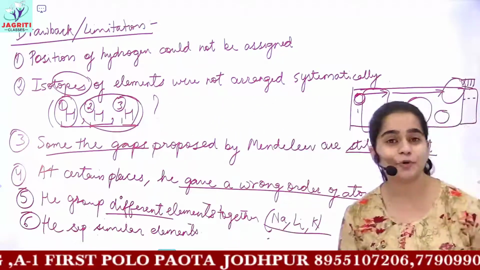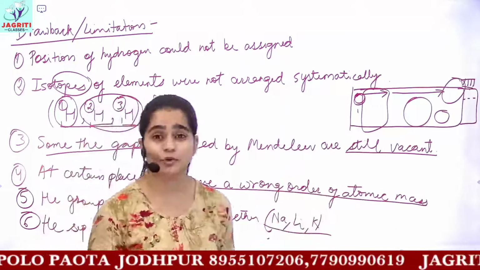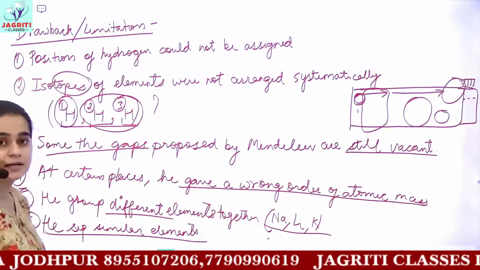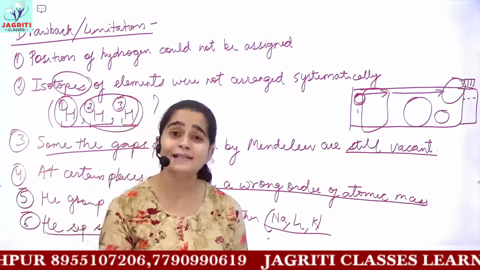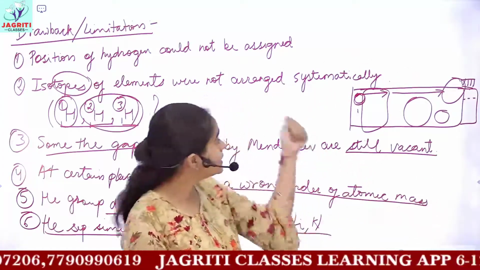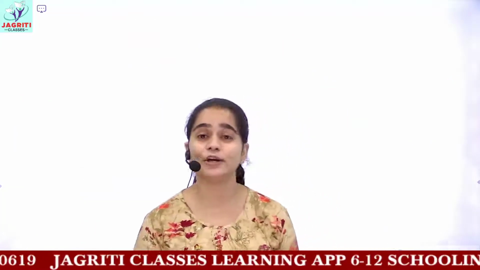Sodium, lithium and potassium were put in the same group. So this was again a demerit, and he also separated similar elements. The elements which had similar properties, he kept them in separate groups. So these were major drawbacks of the Mendeleevian periodic table.